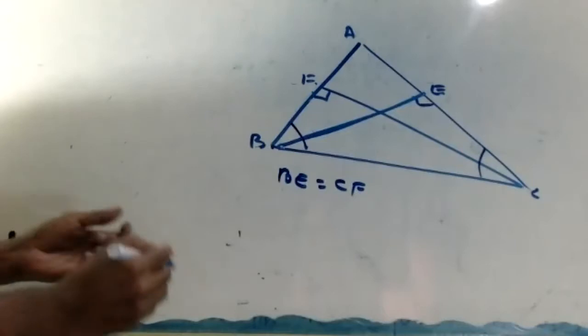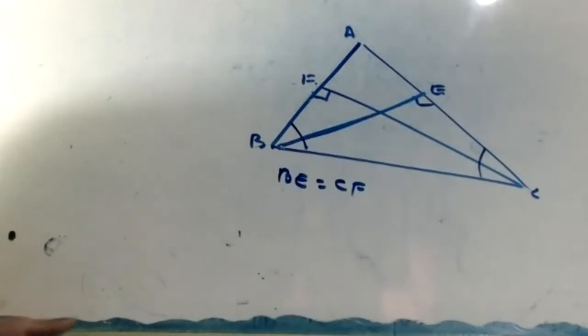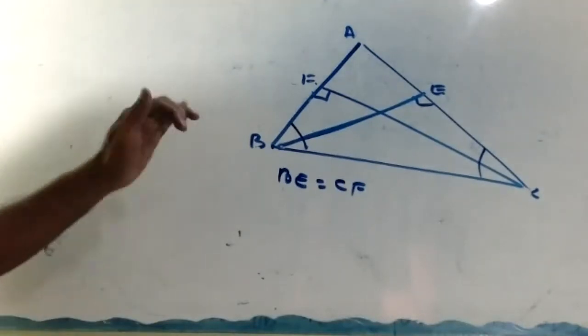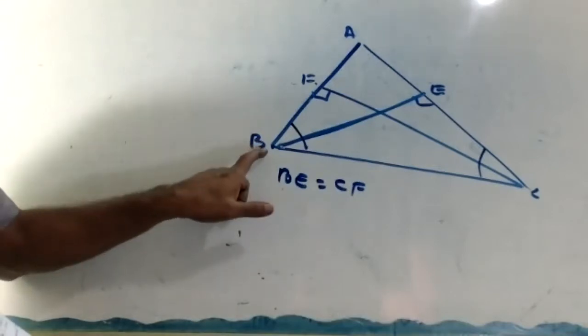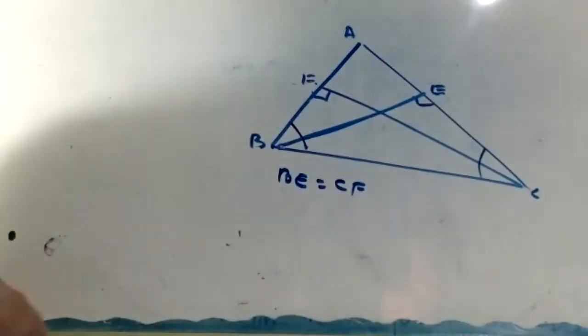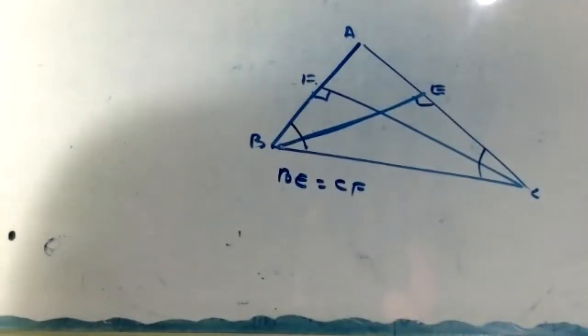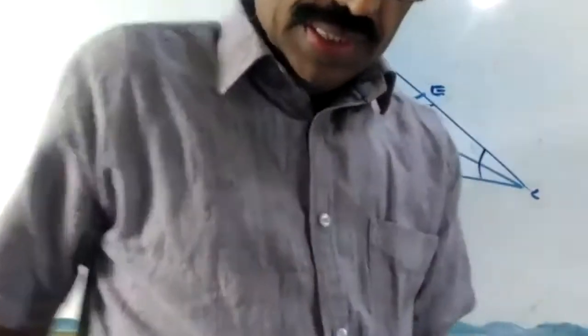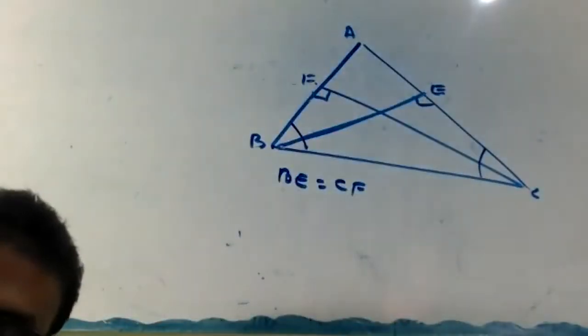Therefore, these are two angles and one side, so AAS congruency. Once again, listen. In triangles BFC and CEB, angle F equal to angle E, 90 degrees, given. Correct or not?